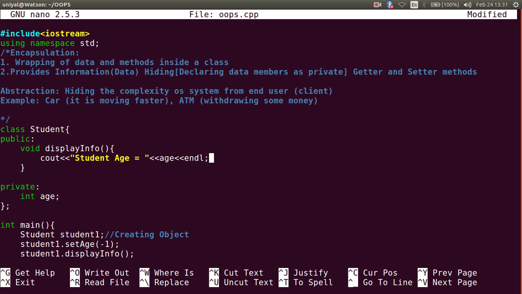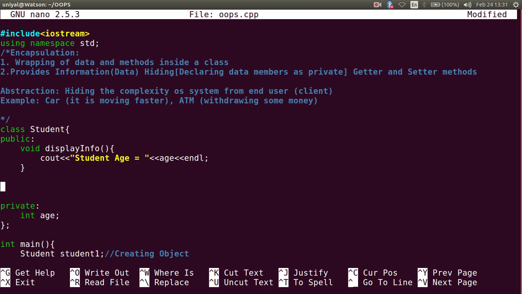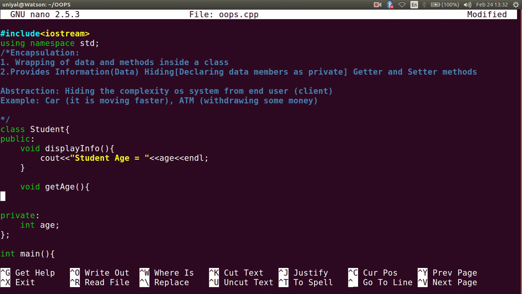You can see I am displaying the age of the student. How can I do this? I will write a function for accessing this variable. It is good programming practice to write a function for everything.